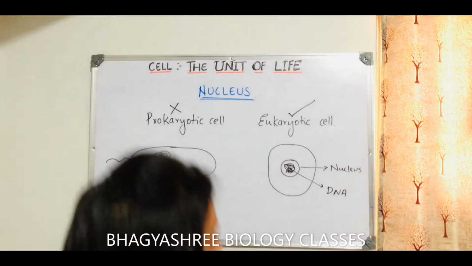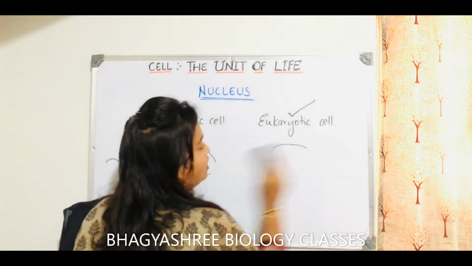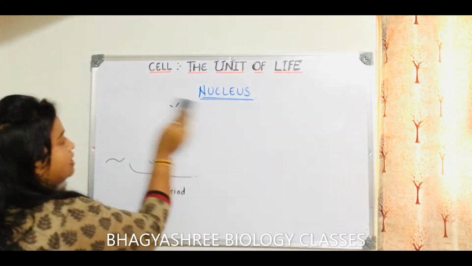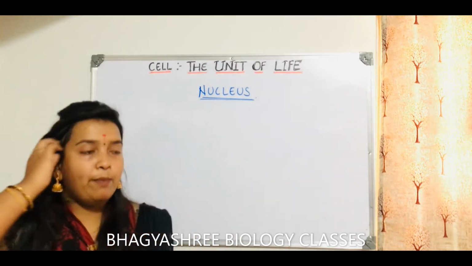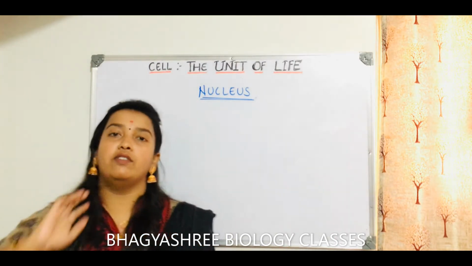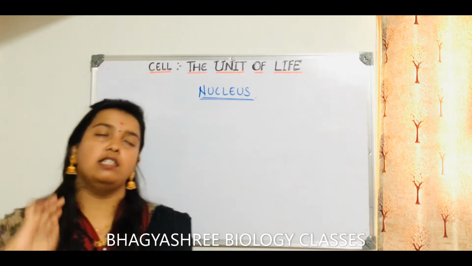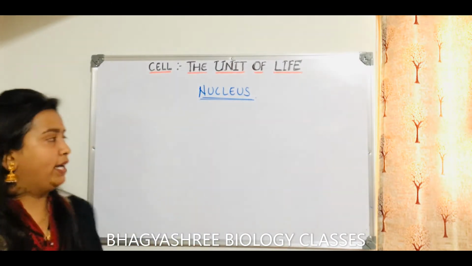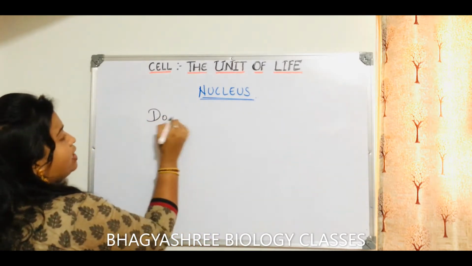Okay, next. So I hope this is clear. So where is the nucleus? The nucleus is found in eukaryotic cell and it is not found in prokaryotic cell. That is why prokaryotic cell is differentiated from eukaryotic cell. One of the reasons is the nucleus also. Now coming to the next question. Does every cell have a nucleus?